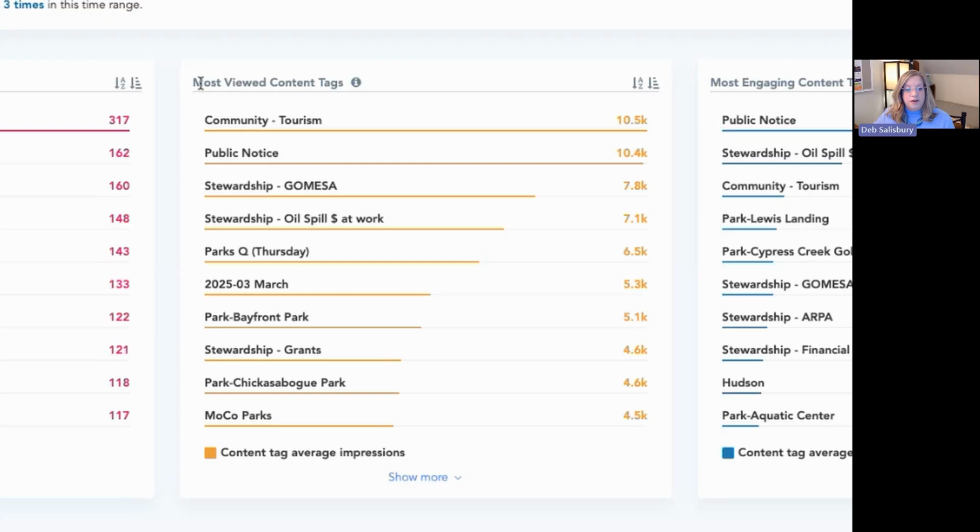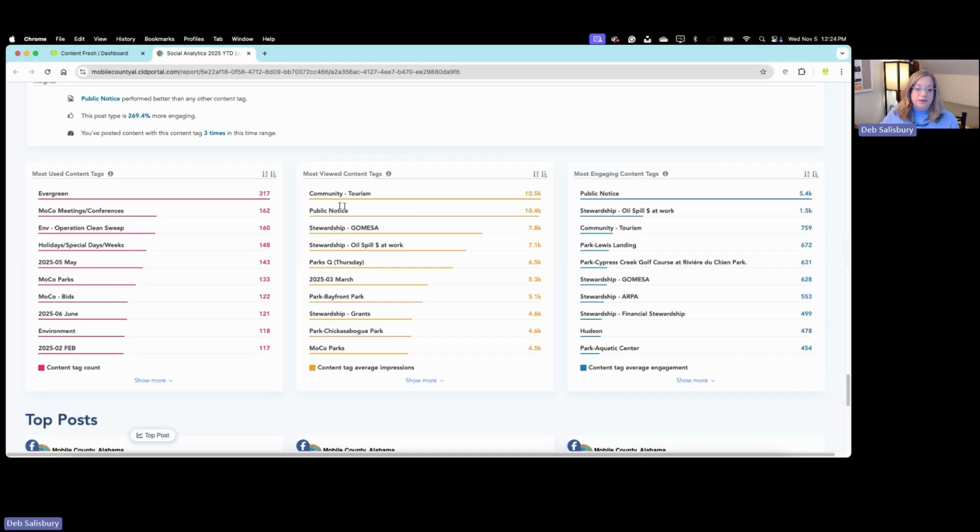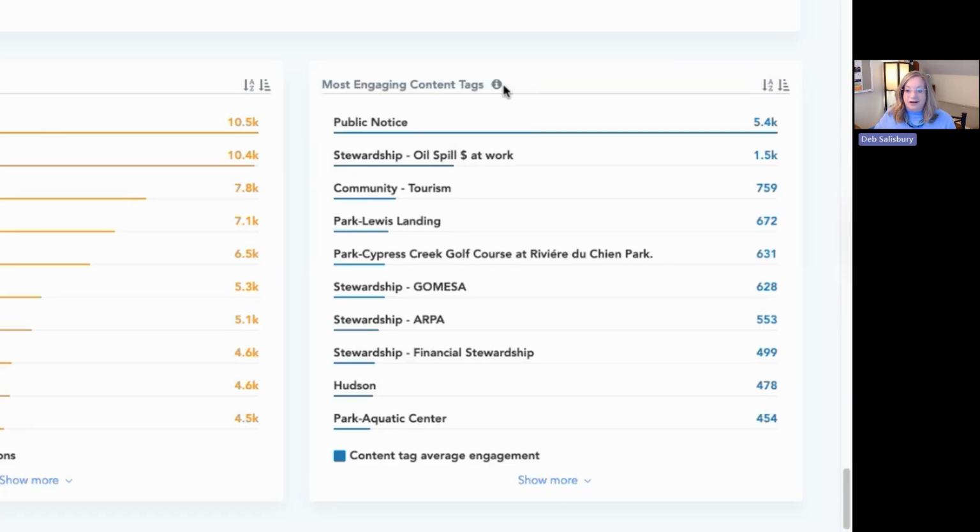This shows us where the most viewed tags are. So community and tourism is the category that gets the highest, but a public notice is also neck and neck with it, which is actually a good thing, because if it's a public notice, it means we needed people to see it. And then the most engaging content. There, our public notice takes up the top, followed by the oil spill dollars at work, and then community and tourism. So this is actually showing the average post engagement per content tag.